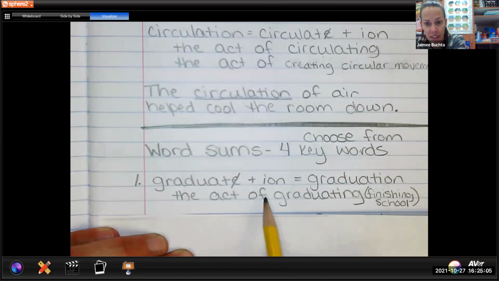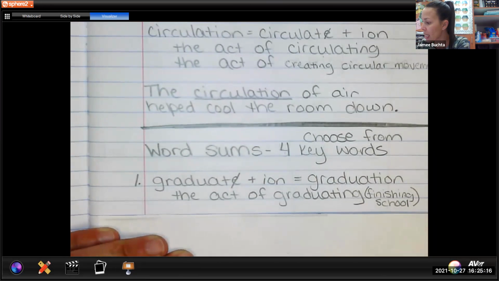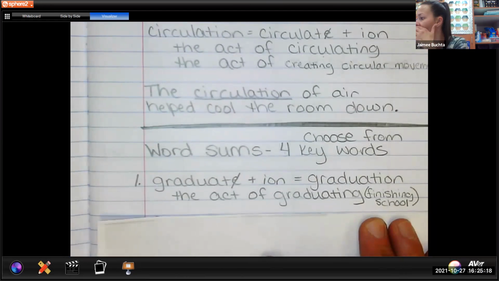The act of graduating, and then in parentheses, I added finishing school. It is the act of doing it. Go ahead and get that written in. Go ahead and press pause if you need some time to write that.